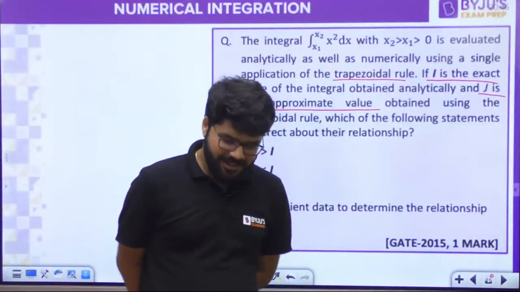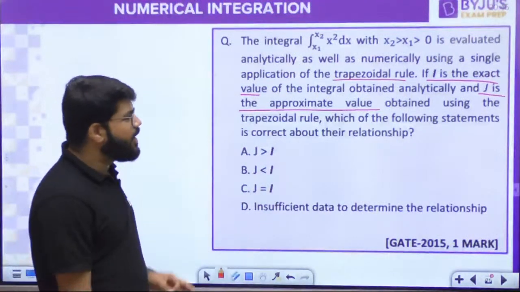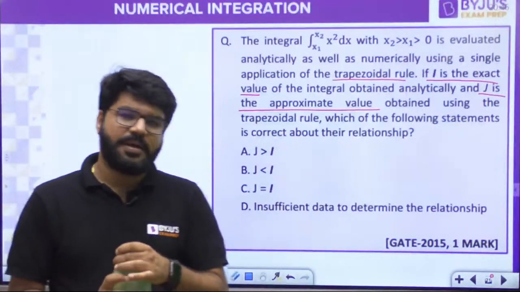Think. J is by the trapezoidal and I is the exact. You should have a logic in your answer. Logic के साथ बात करना guys.